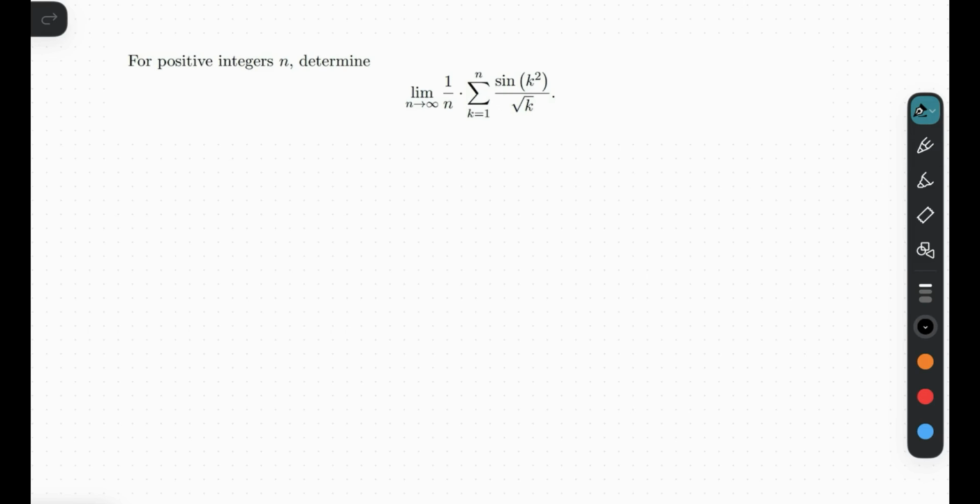So here, we're asked to evaluate this very complicated looking limit. And indeed, the expression looks really complicated, and paired up with this summation, it's a pain in the neck. However, there might be one particular theorem that might pique your interest. And this particular theorem is called the Squeeze Theorem.